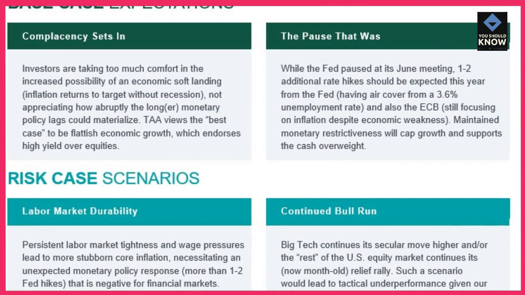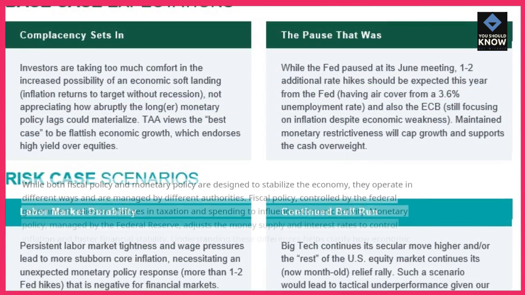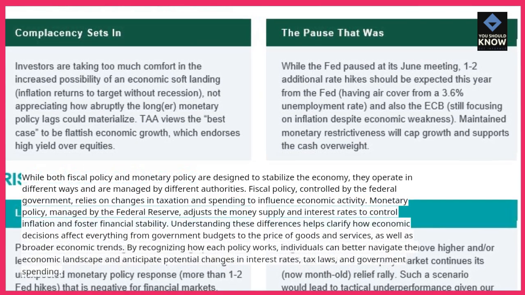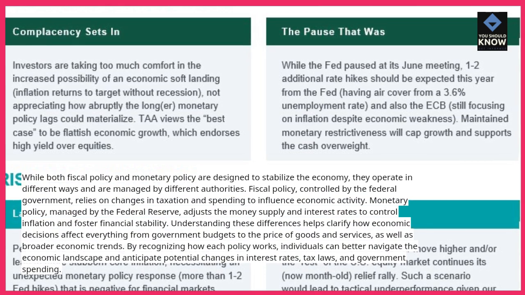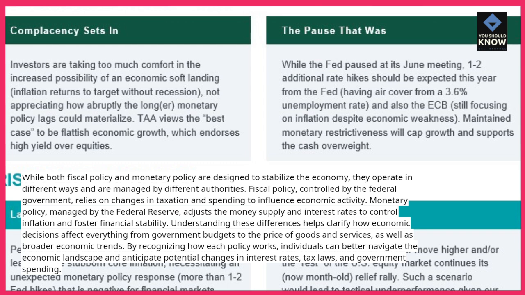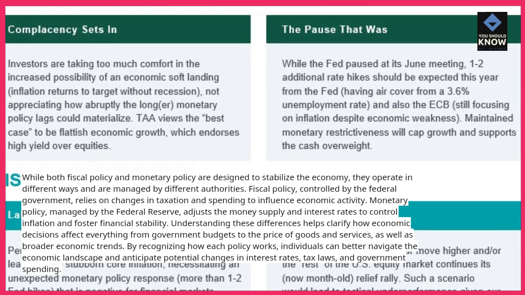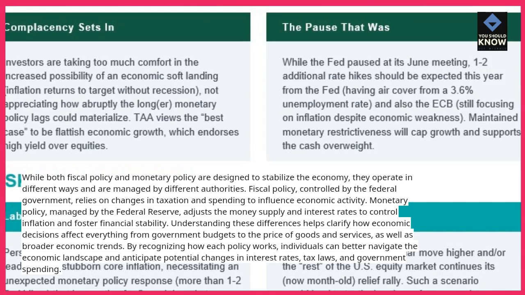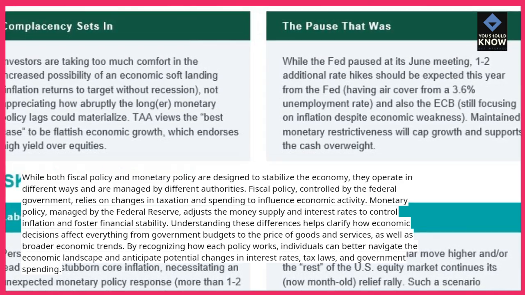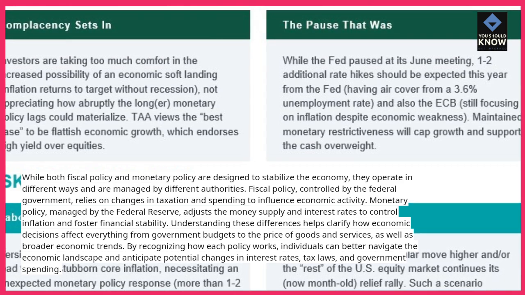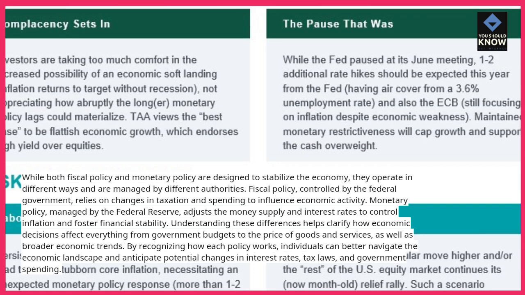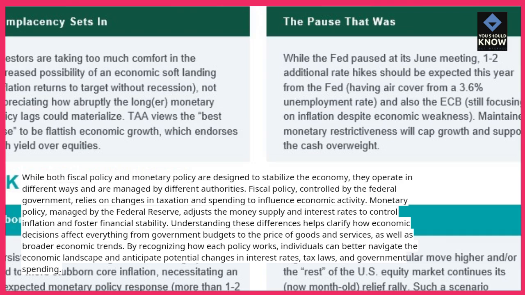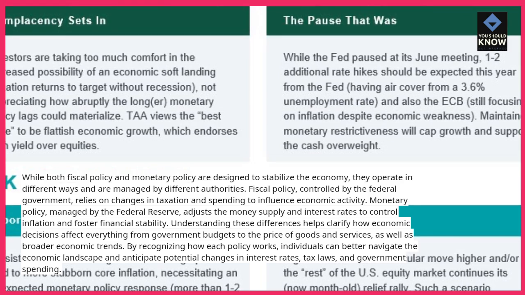While both fiscal policy and monetary policy are designed to stabilize the economy, they operate in different ways and are managed by different authorities. Fiscal policy, controlled by the federal government, relies on changes in taxation and spending to influence economic activity. Monetary policy, managed by the Federal Reserve, adjusts the money supply and interest rates to control inflation and foster financial stability. Understanding these differences helps clarify how economic decisions affect everything from government budgets to the price of goods and services, as well as broader economic trends.